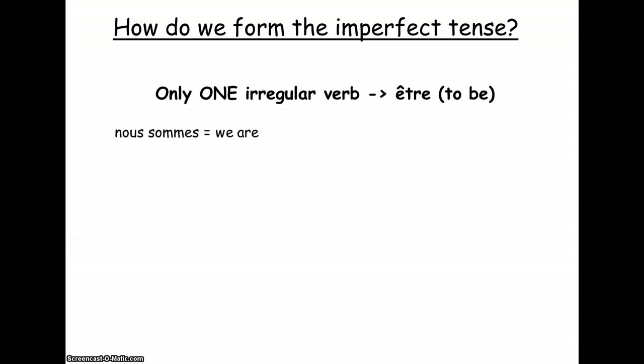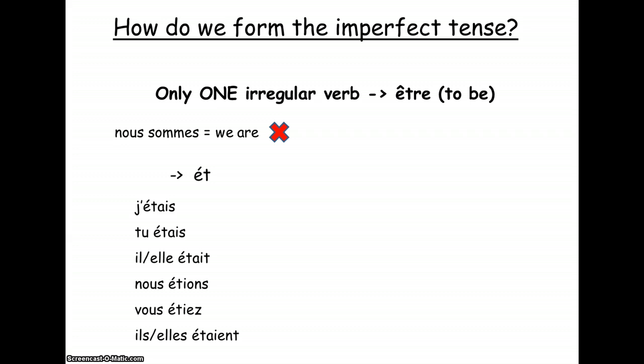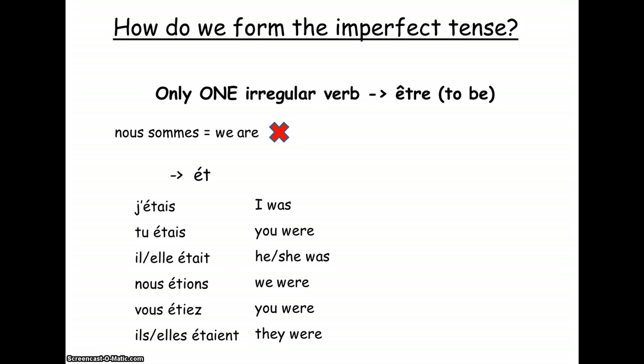The stem does not come from the present tense of être, which is nous sommes. Doesn't work. Our stem for être is ét, with an E acute. So we have j'étais, tu étais, il était, elle était, nous étions, vous étiez, ils étaient, elles étaient. And they translate as I was, you were, he or she was, we were, you were, they were. And that is the only irregular verb.